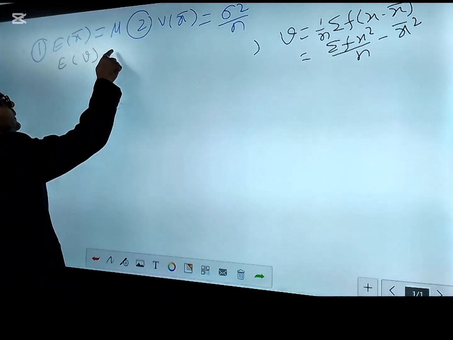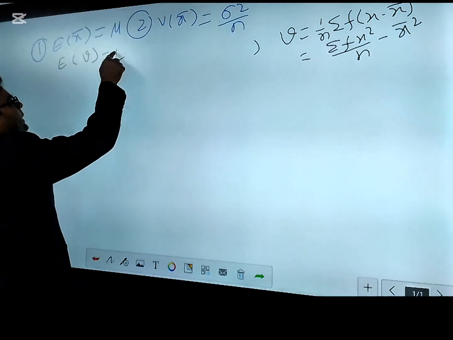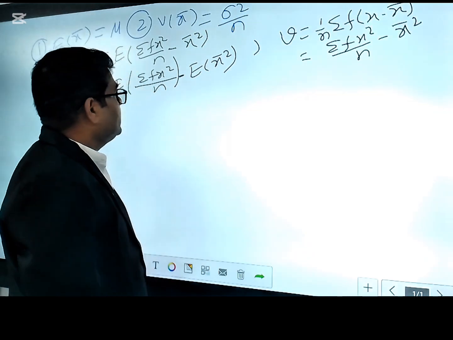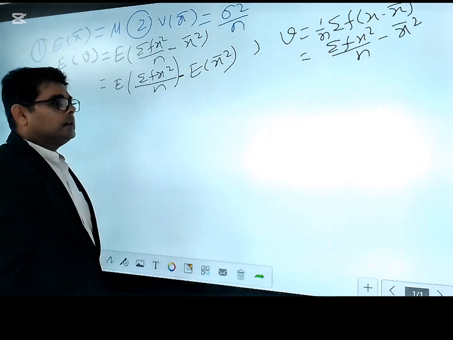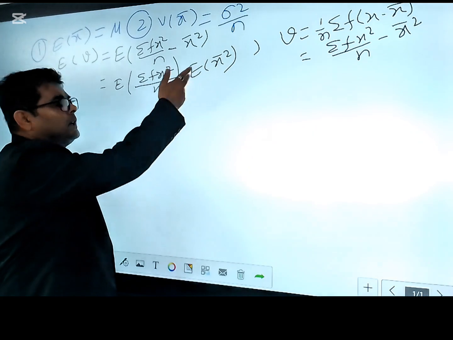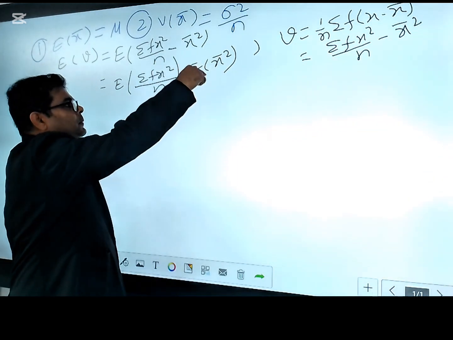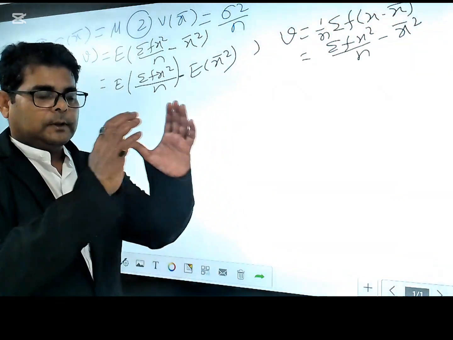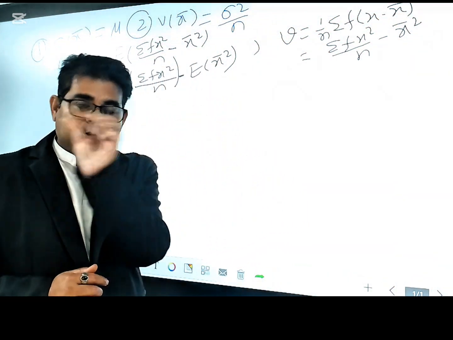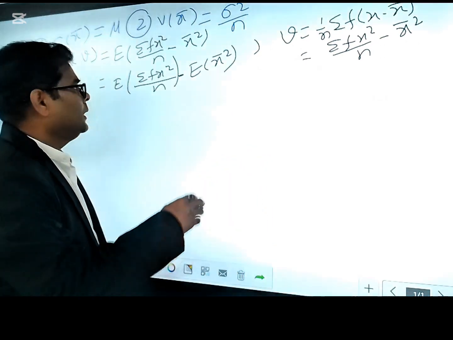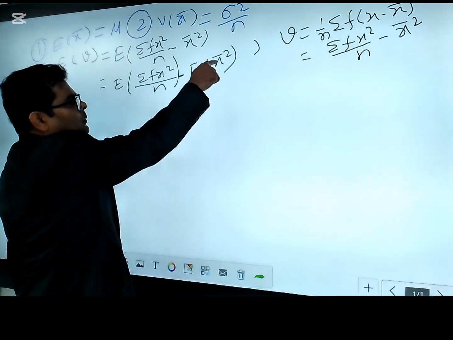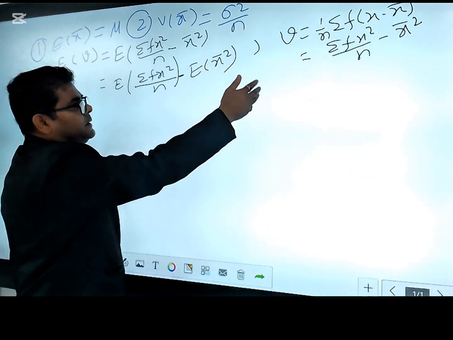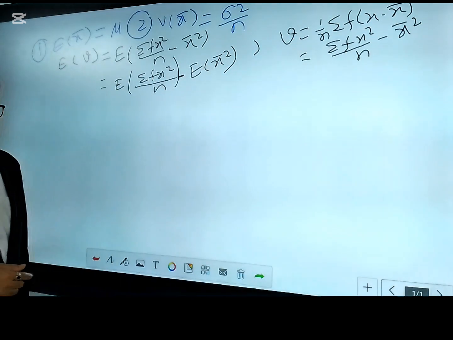Firstly, the expectation of V means you write the expectation of the same term. Here, for a sample of size n, this term is variable. If it were a constant, we could just write x bar square. But x bar is a variable, because for different samples you get different sample means, not a single sample mean. Therefore we keep it inside the expectation bracket. We cannot write x bar square free of this expectation.